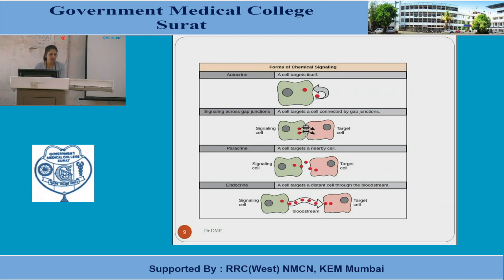Another example with neuroendocrine secretion is the hormones oxytocin and ADH, which are secreted by the posterior pituitary gland. The hypothalamus is connected to the posterior pituitary gland by neuronal connections, and that is how oxytocin and ADH are secreted by means of neurocrine communications.